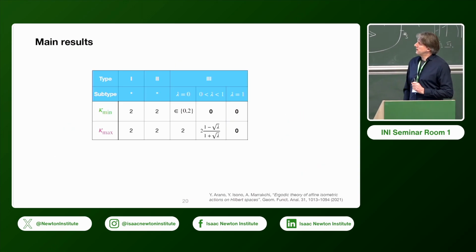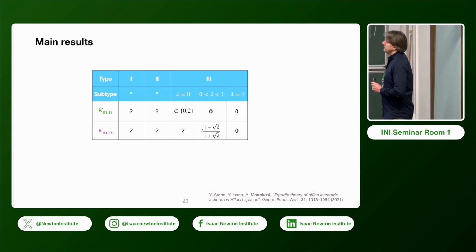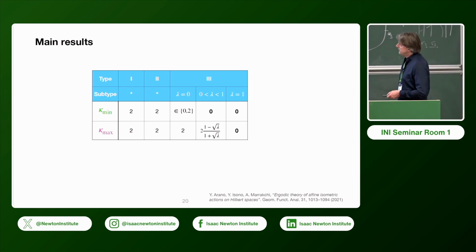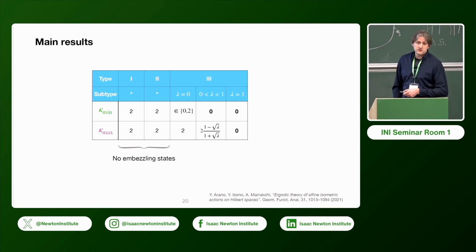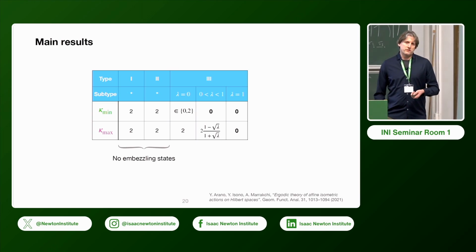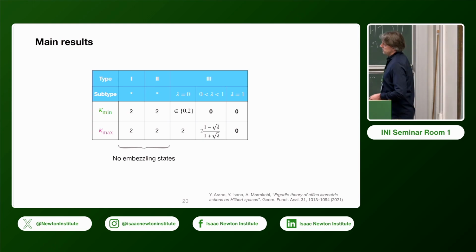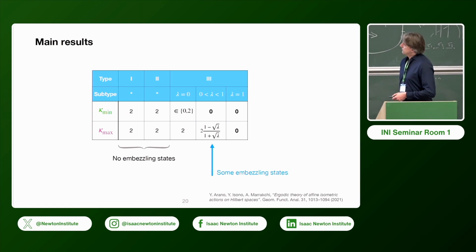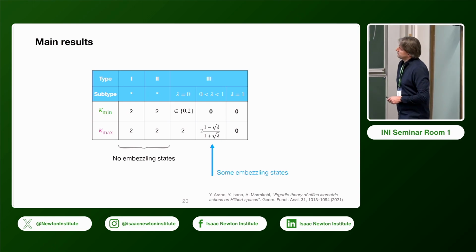Okay, and now our main result is the following. You can actually compute these invariants kappa min and kappa max, and you see that in the semi-finite case there cannot be any embezzling states. Because this kappa min would be 0 if you had an embezzling state, but it also takes the maximal value. But what's interesting is that, maybe we first look at the middle column for type 3.